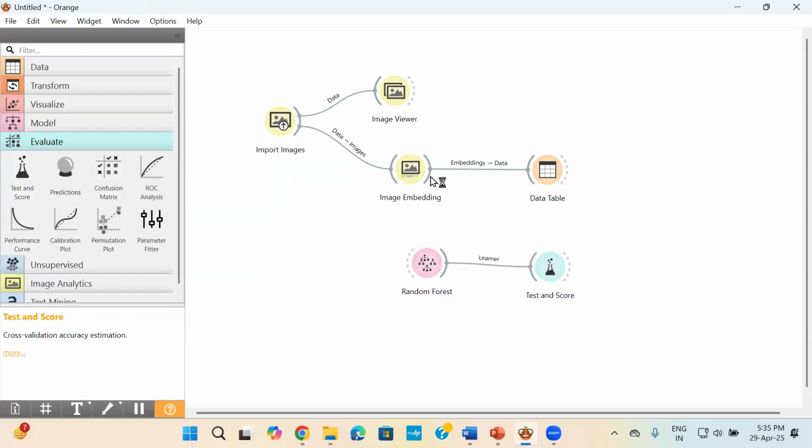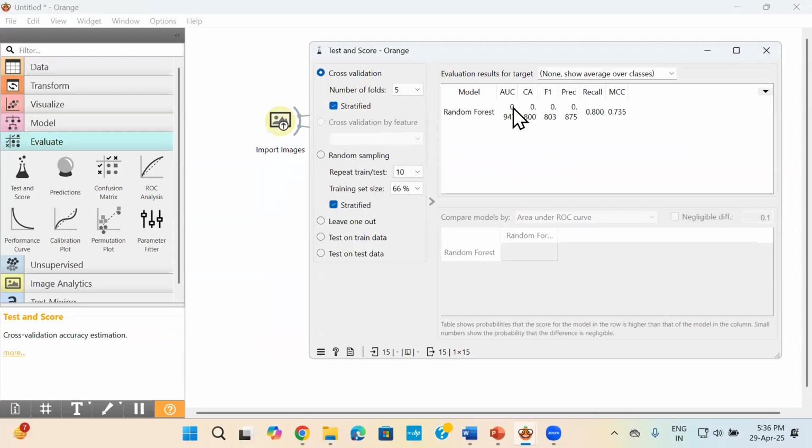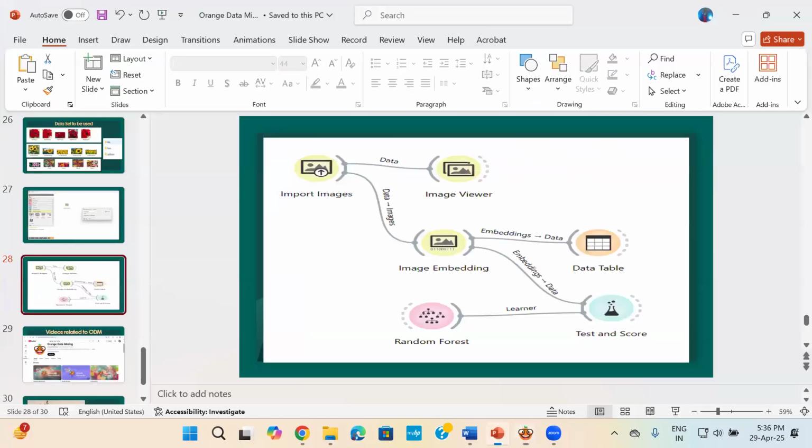So the model is attached to this and the data comes from the image embeddings. So if you see here, this is the classification that I have done. I'm getting around an 80% F1 score. That is okay, I feel.